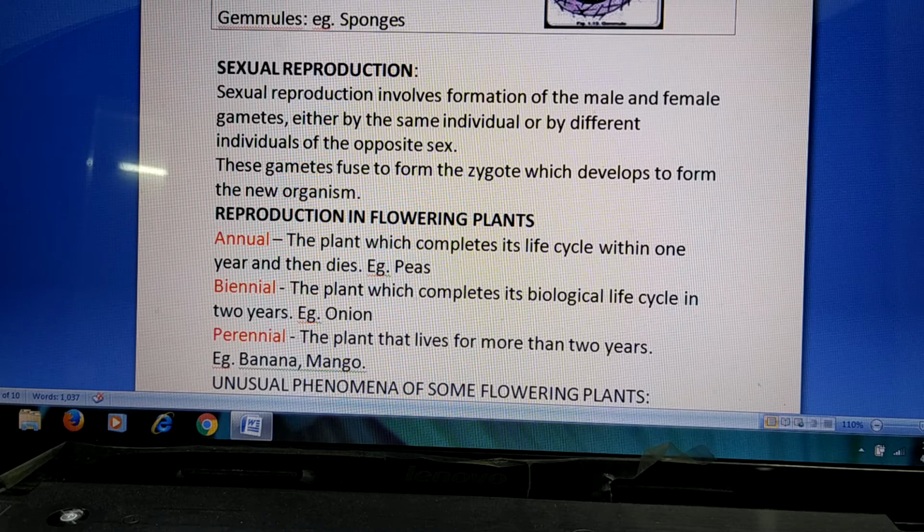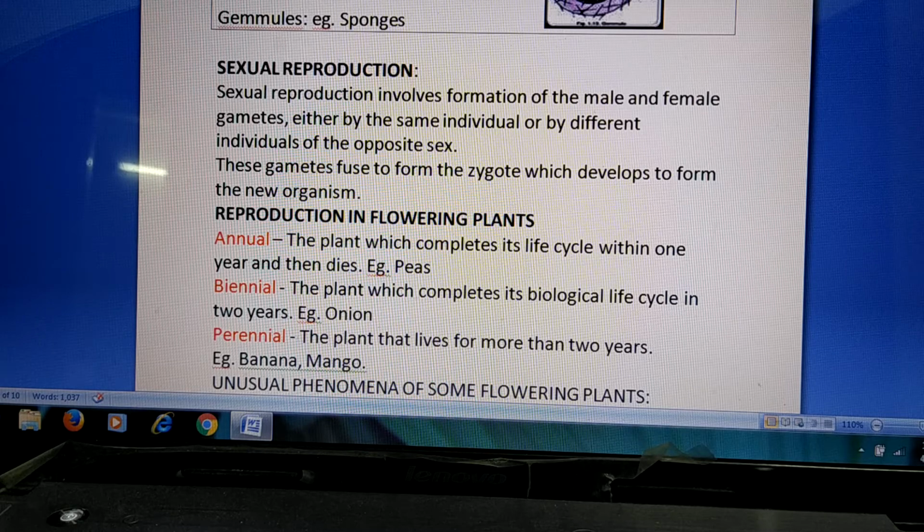Sexual reproduction means there is formation of male and female gametes. These male and female gametes may be produced by the same individual or by different individuals of opposite sex. They may be produced by the same individual. What does it mean? In case of earthworm, for example, earthworm has both male reproductive organs and female reproductive organs. The male part produces male gametes, the female part produces female gametes. So it will undergo sexual reproduction.